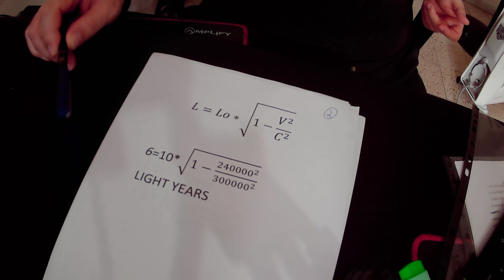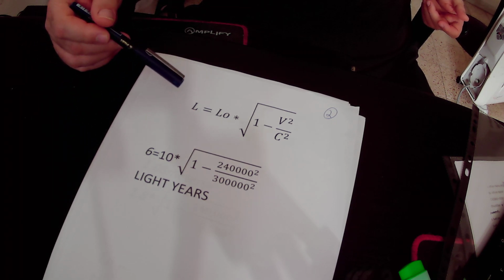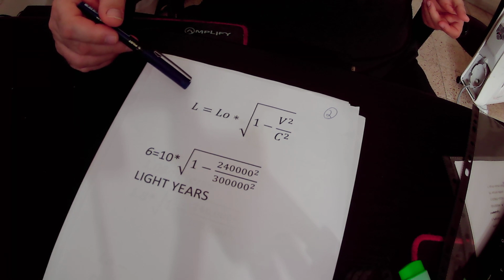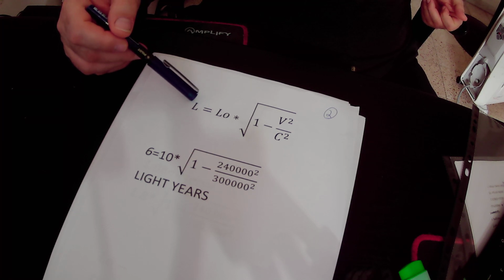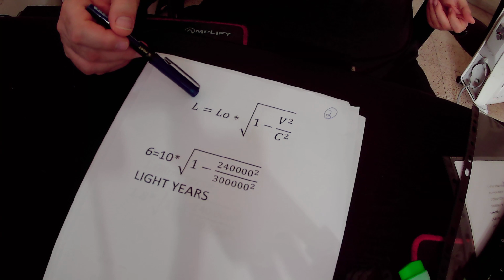So I will explain the equation. L is the distance between the objects when one of the objects is moving towards the other object at very high speed.